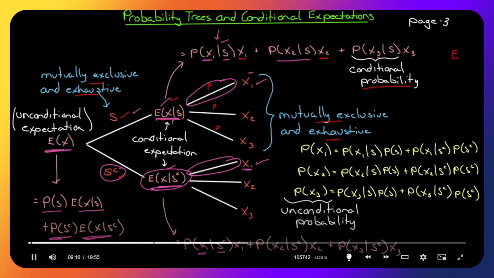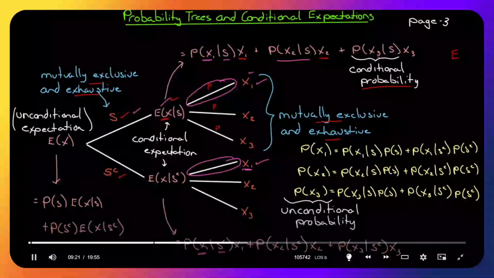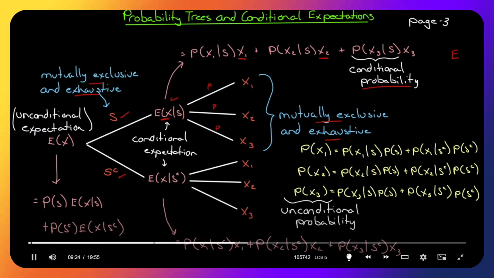We can also calculate the probability of X1 happening. Let me just erase some of these circles that I drew on the screen so that we have less to worry about here. And I'm going to circle X1 in white. Notice that it happens twice. So how can we calculate the probability of X1? Well, to get to X1, we first have to have scenario S, and then the probability of X1 given S. Then we have to have the complement of S, then the probability of X1 given the complement of S. So we just multiply the probabilities for X1 here and add them to the multiplication of these two probabilities.